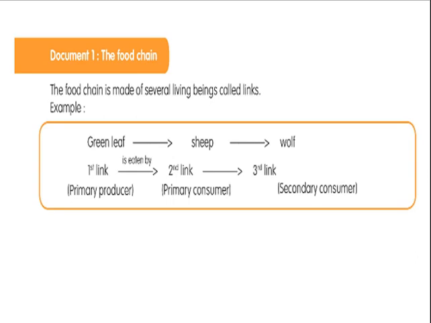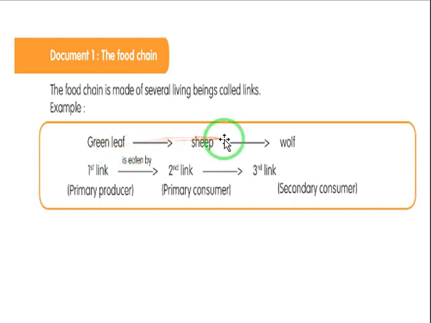What is a food chain? A food chain, as we know before, is made of several living beings, and every living being in a food chain is called a link. For example, in this food chain, I can see a green leaf, sheep, wolf. Any food chain should start with a producer. Producer means the green plants that can make their own food.